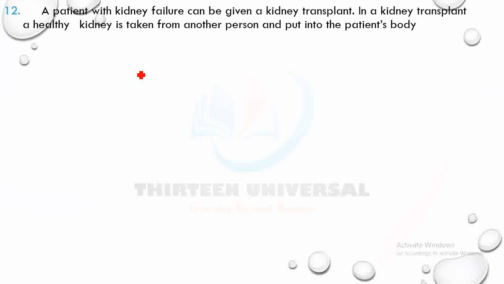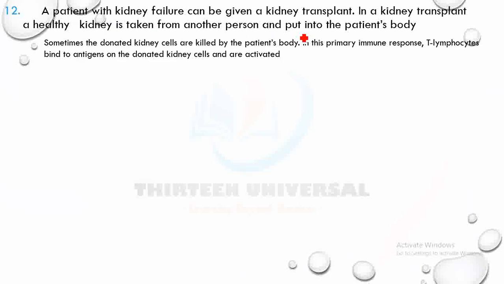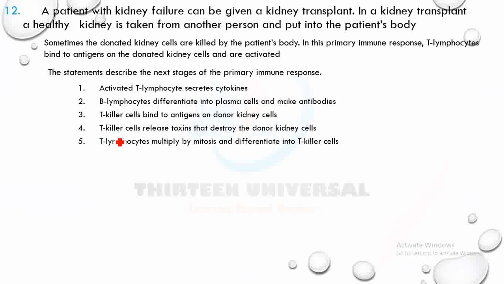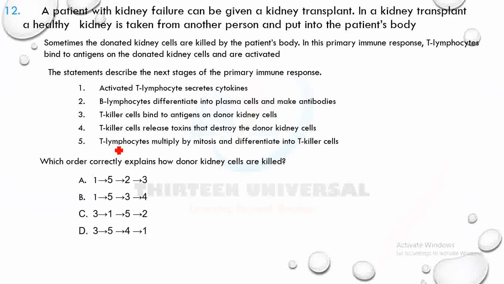A patient with kidney failure can be given a kidney transplant. In a kidney transplant, a healthy kidney is taken from another person and put into the patient's body. Sometimes donated kidney cells are killed by the patient's body. In this primary immune response, T lymphocytes bind to antigen on donated kidney cells and they are activated. The statements describe the next stages of the primary immune response. Let's see what goes on there. Which order correctly explains how donor kidney cells are killed?